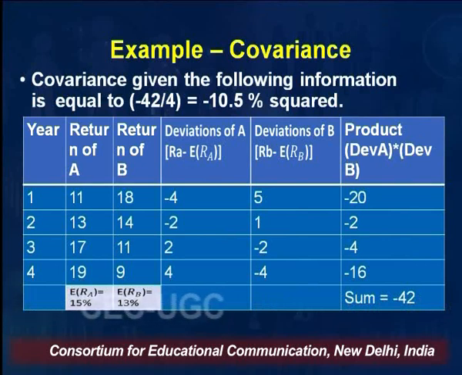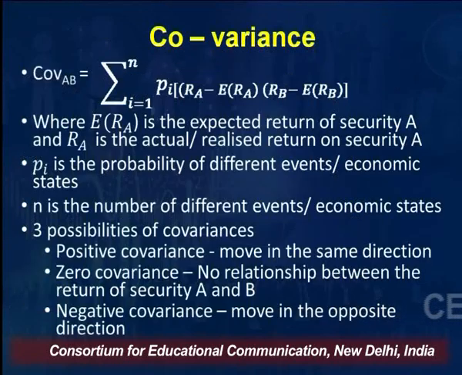And then the product of the deviation of A and deviation of B, that is column number 4 and column number 5: minus 4 multiplied by 5, minus 2 multiplied by 1, 2 multiplied by minus 2, 4 multiplied by minus 4. That gives you minus 20, minus 2, minus 4, minus 16. You make the summation of it, because the formula says the summation from i equal to 1 to n, right?